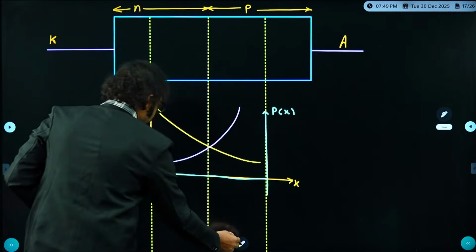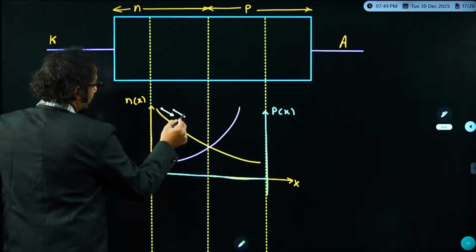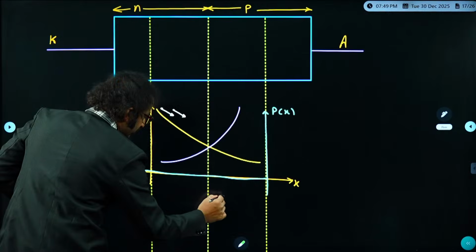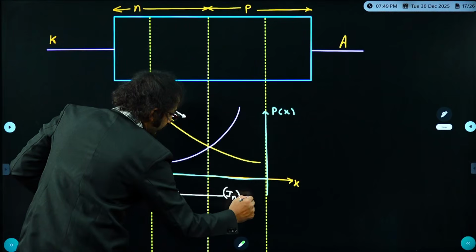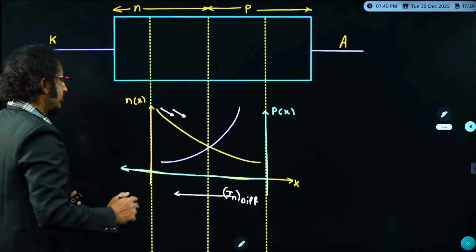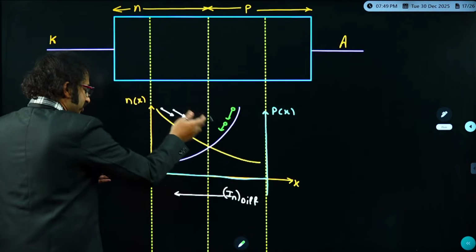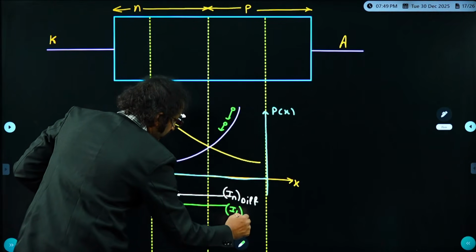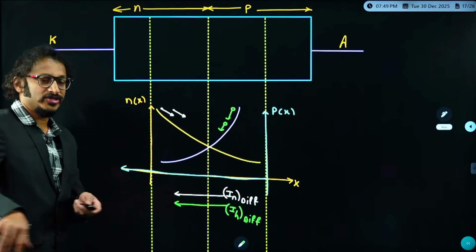Now respond, everybody in the class. Because of the natural temperature, electrons are getting diffused in this direction. This is the direction of electron diffusion. So if electrons are getting diffused in this direction, no doubt, then this will be the direction of electron diffusion current. Am I right? In a similar way, holes are getting diffused in this direction. If the holes are getting diffused in this direction, then this is the direction of hole diffusion current, because there is no concept of conventional current for holes.